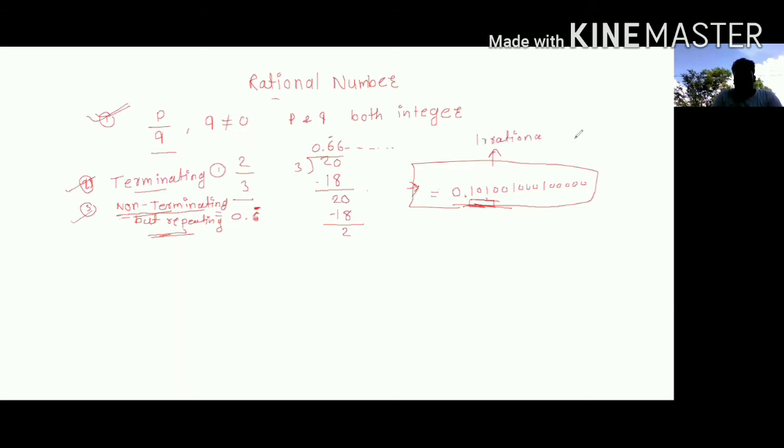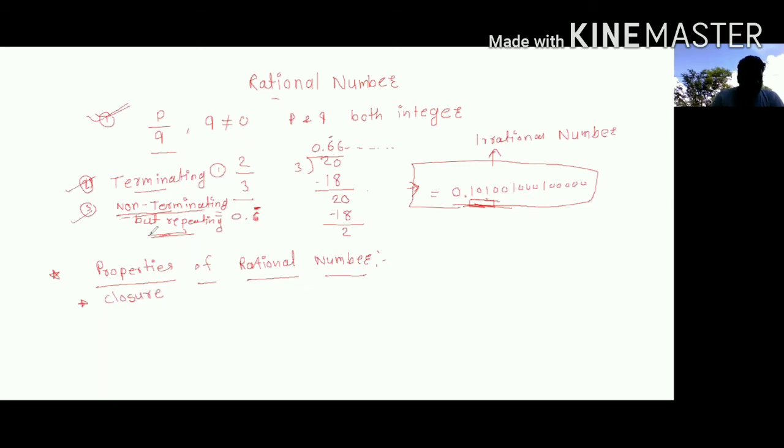Okay, so after talking about the rational number, we have to talk about some properties of rational numbers. There are some closure properties. We are going to talk about the closure properties.